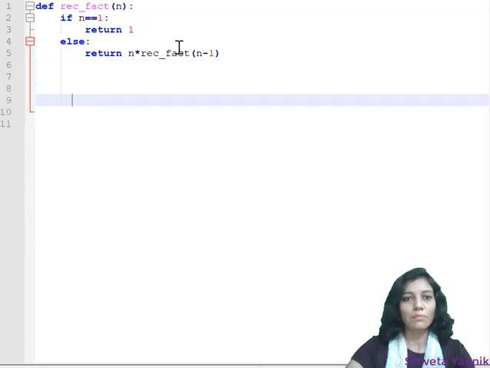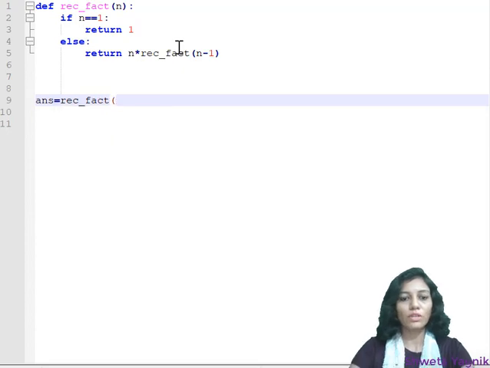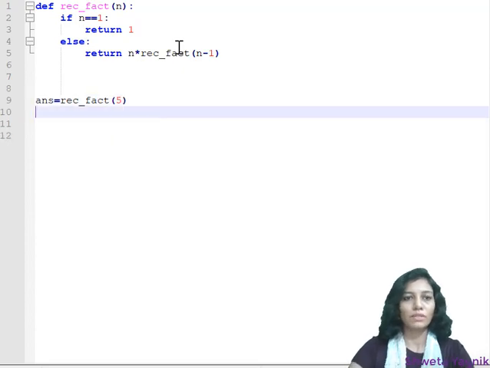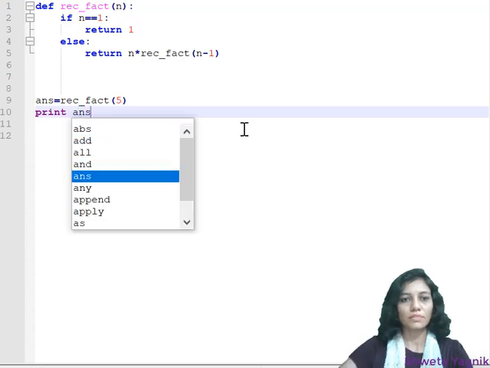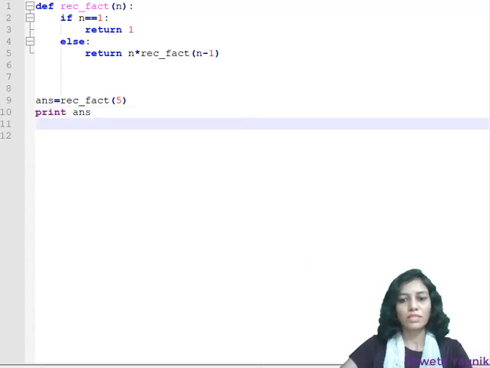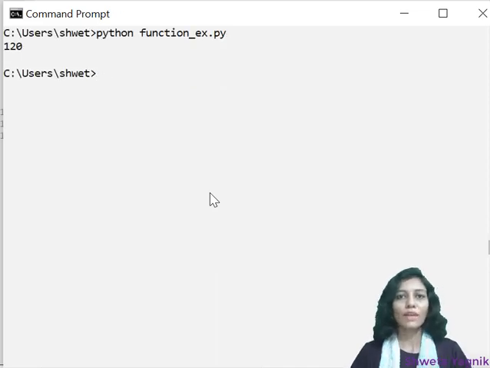Now we'll make a call to this function, answer is equal to recursive_factorial, and I'm going to pass here value 5. And this is the print statement where I'll be getting all the answers. So let's try to execute and get the answer. So factorial of 5 is 120. We may change the value and experiment with it.